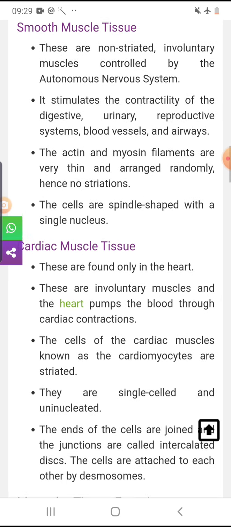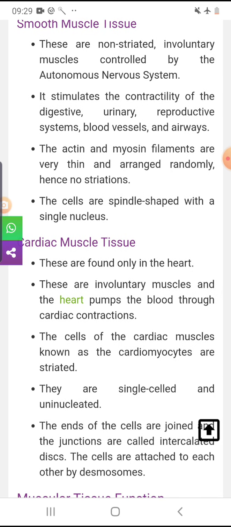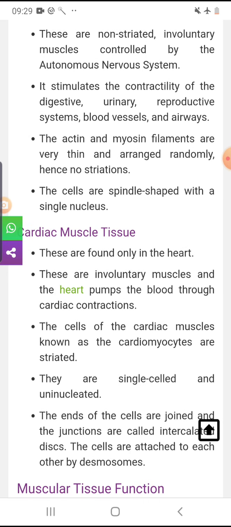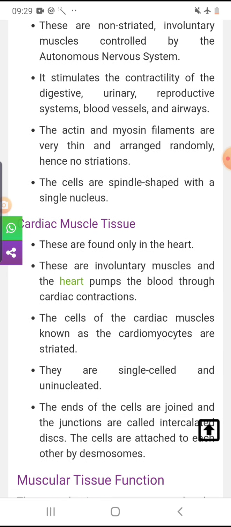And the last one is the cardiac muscle tissue. It is present in the heart, only in our heart. Okay, so it is also involuntary in function, that means it helps in the proper functioning of our heart.